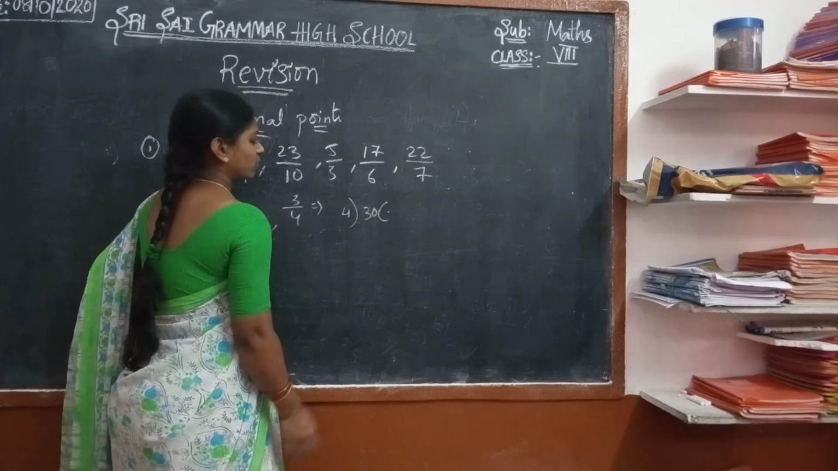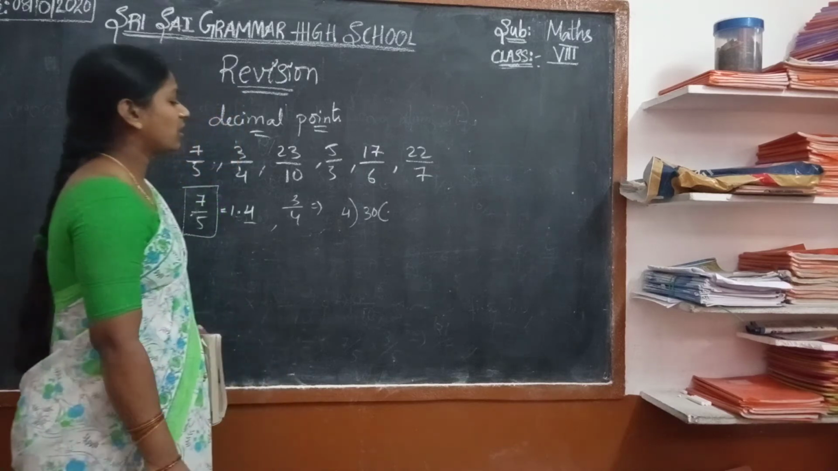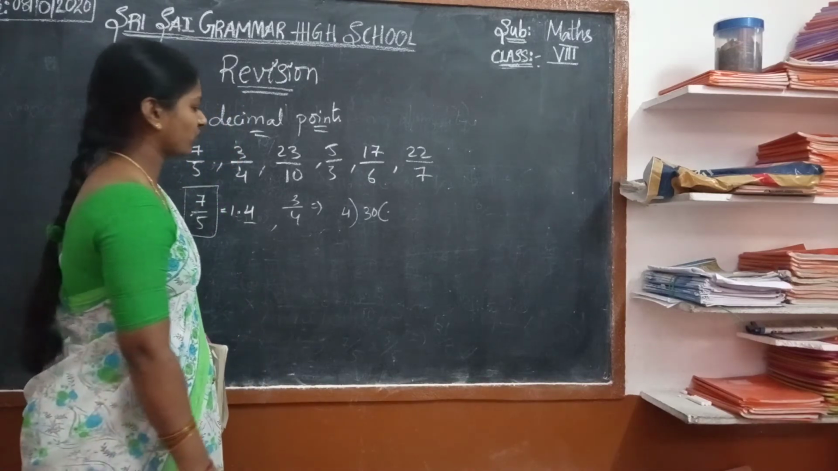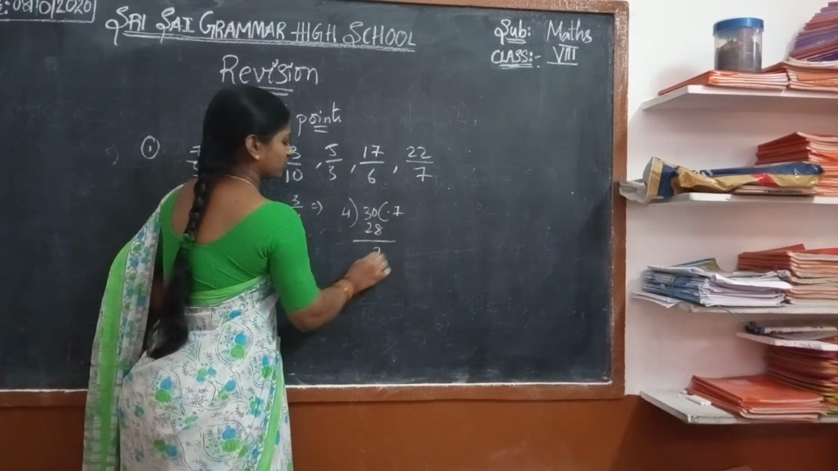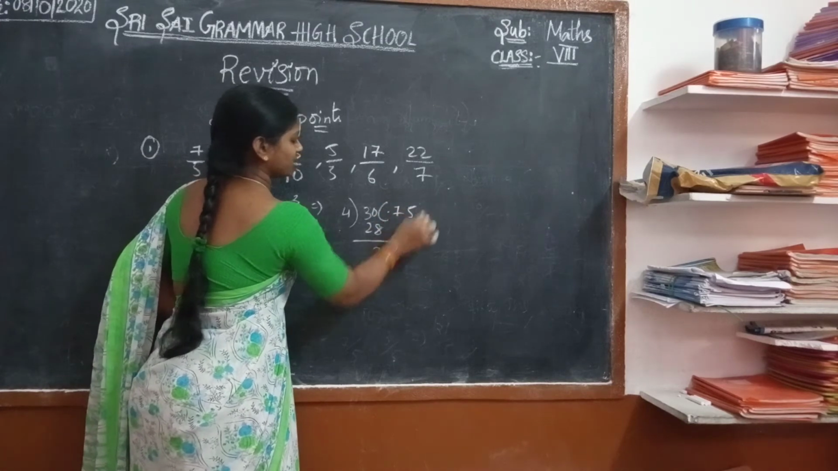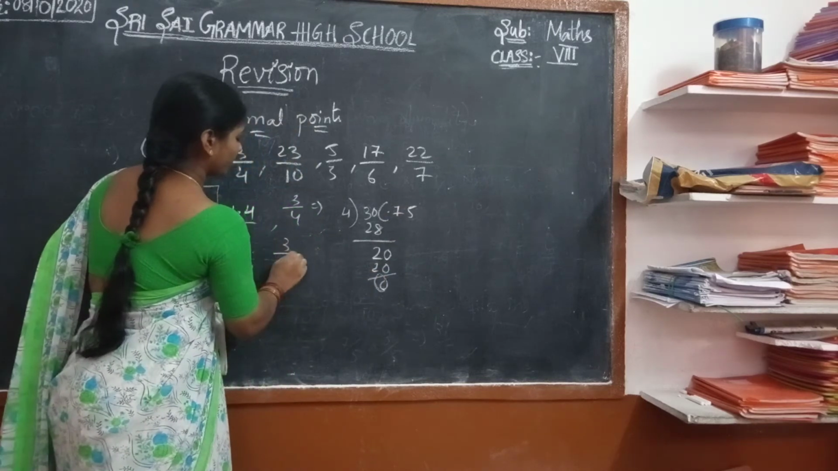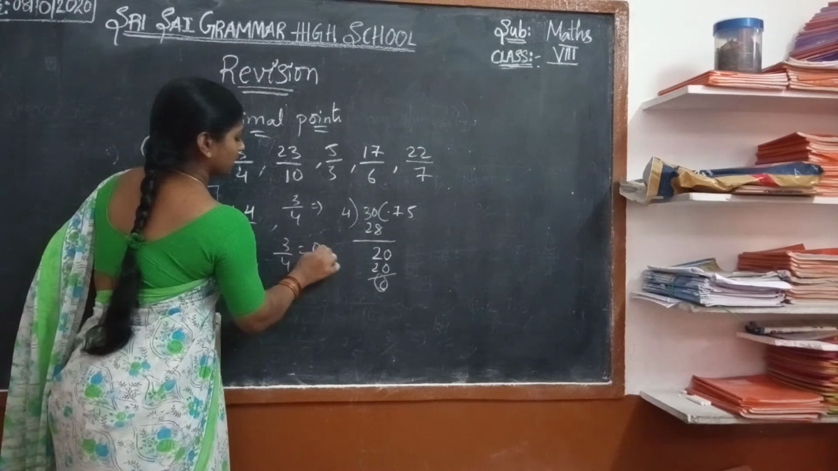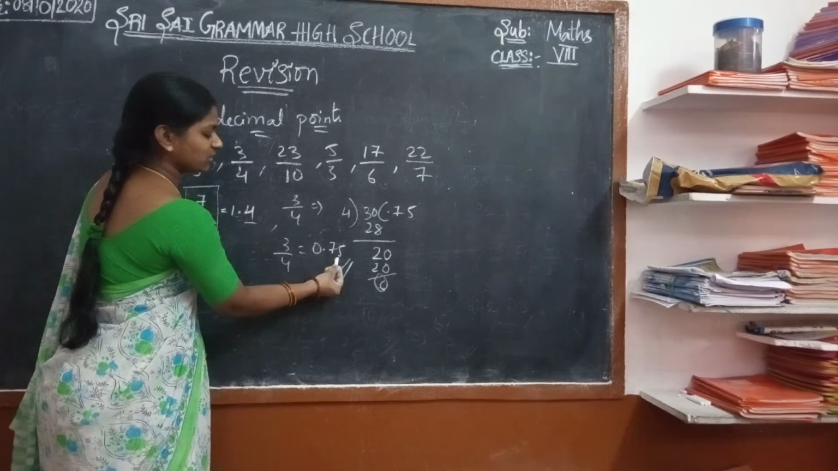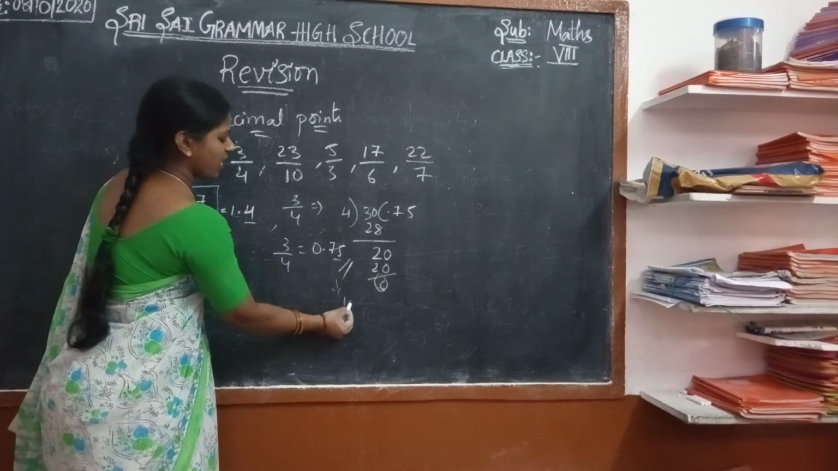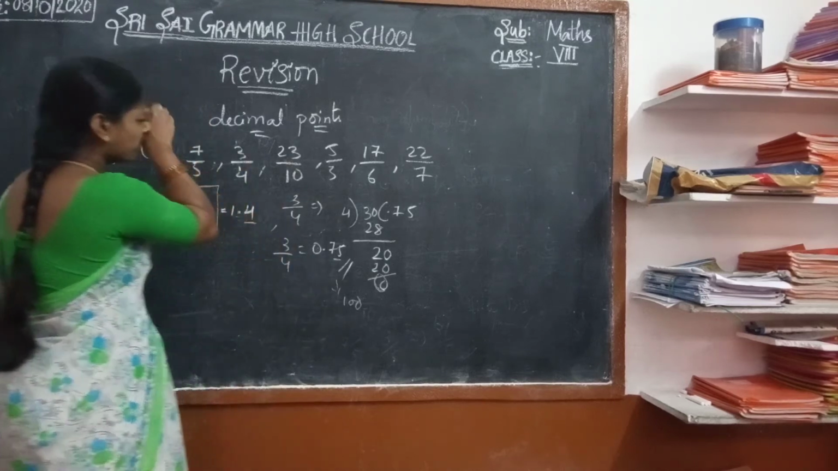Yes. Now 4 sevens are 28, which is the smallest number compared to 30? Yes. 20. Yes, what is the decimal of 3 by 4? 0.75. Yes, after point 2 numbers it is equal to 100. Yes, now shall we see another number?